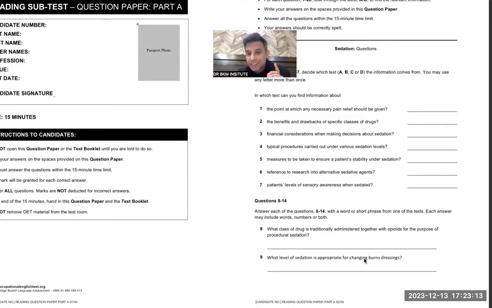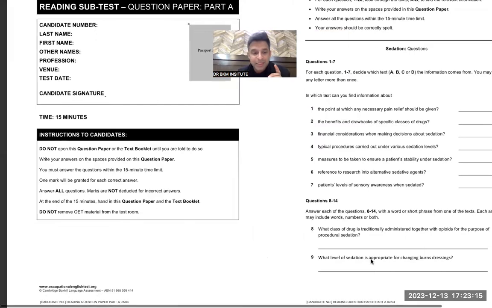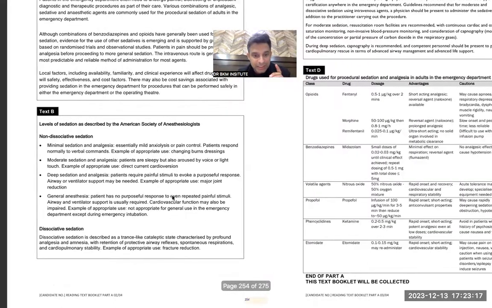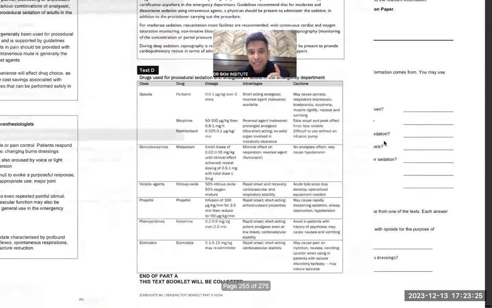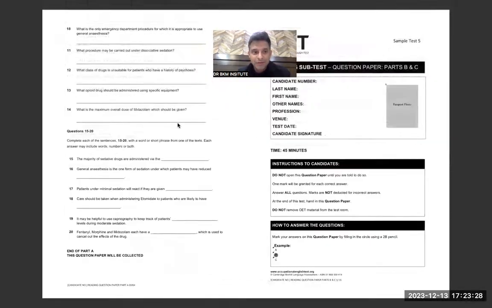What level of sedation is appropriate for changing burn dressings? So burn dressing, minimal sedation, either in B or C. Now you understand it's either in B or C. So you save your time with this method. That is how you save your time.